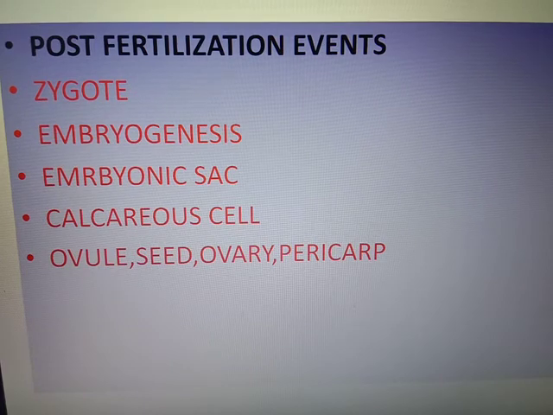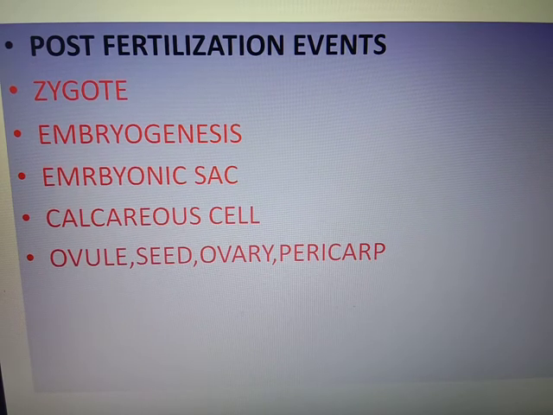In vertebrates, the embryo is covered by the embryonic sac. This embryonic sac protects the organs. The embryonic sac is made up of amnion, chorion and allantois. In oviparous animals, the embryo is covered by a calcareous shell, which protects the organs. In angiosperms, the ovule forms, the seeds form from the ovule, and the ovary forms the pericarp.